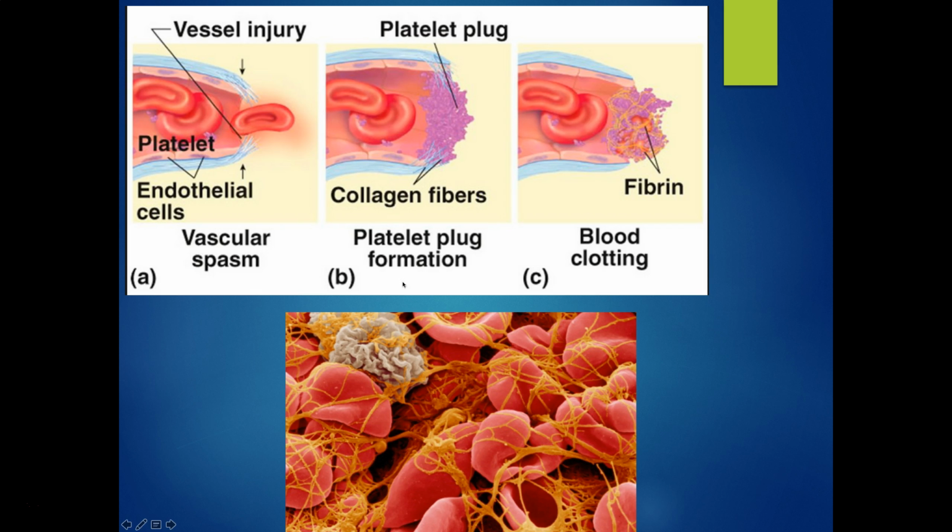To go over these pictures again, here we have a vessel injury, some sort of trauma, exposure of collagen here from the vessel. Then we have von Willebrand's factor release and aggregation and stickiness of platelets to make this little platelet plug. And then finally we have the coagulation cascade that happens intravascularly, intrinsic pathway, and then extravascularly, extrinsic pathway, to finally end in the common pathway to form these strands of fibrin to hold that plug in place and create the blood clot. That's what it looks like with an electron microscope.